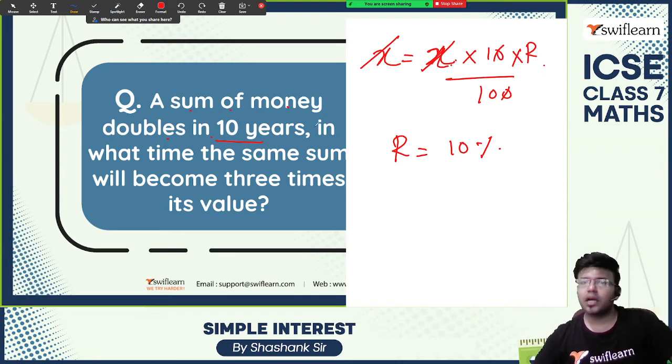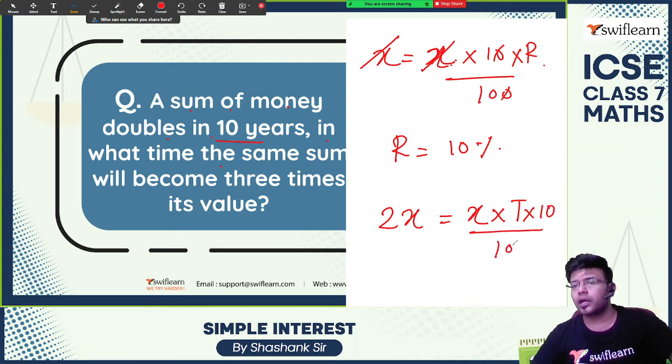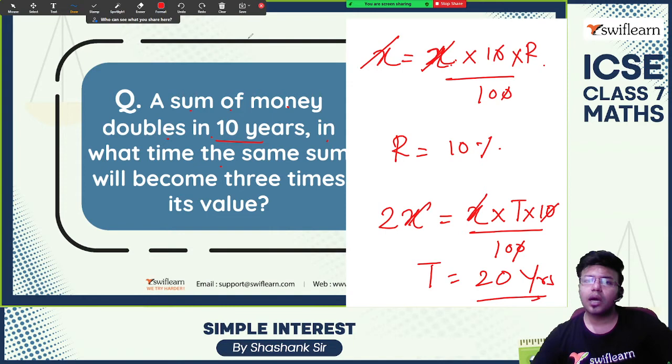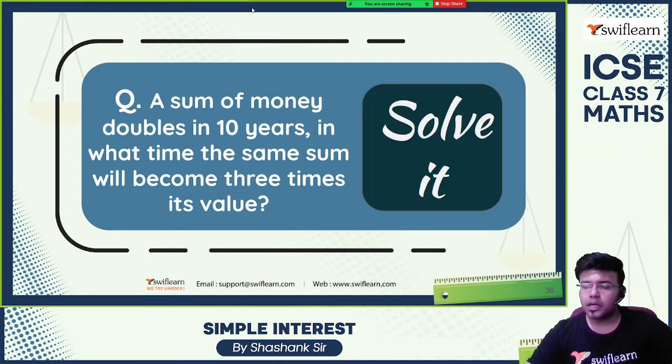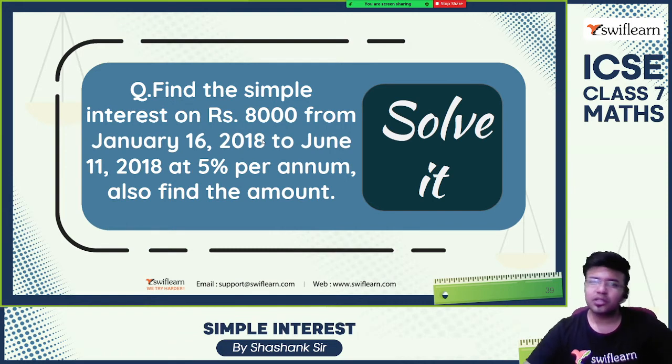Now, in what time will the same sum become 3 times its value? Three times means the interest is 2x. So 2x is equal to x into time period into 10 by 100. The 0 cancels, x cancels, so the time period is 20 years. In 20 years, the amount will become triple. If you invest 1 crore, in 20 years it will become 3 crores.